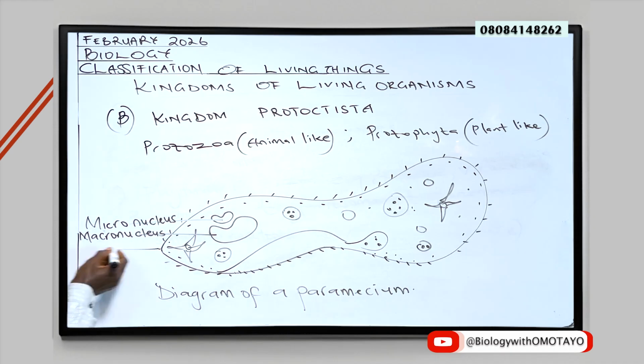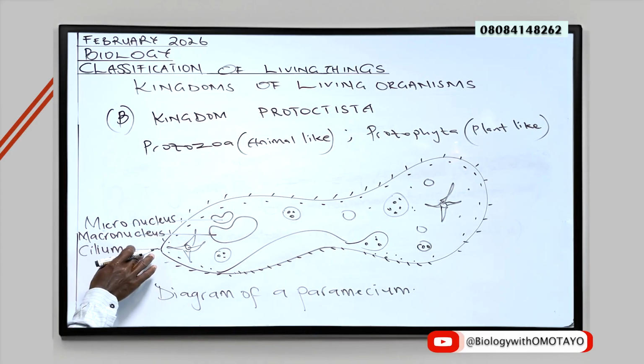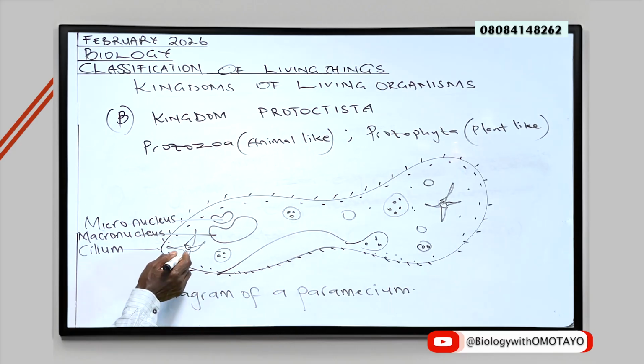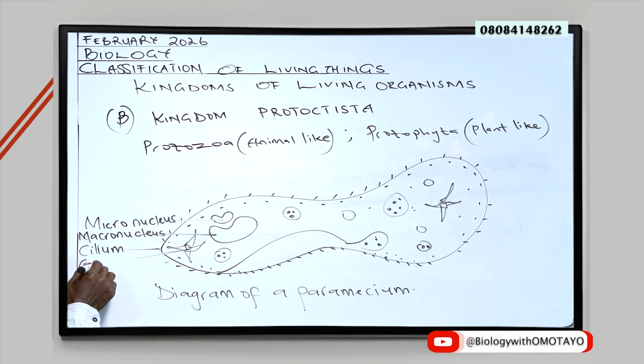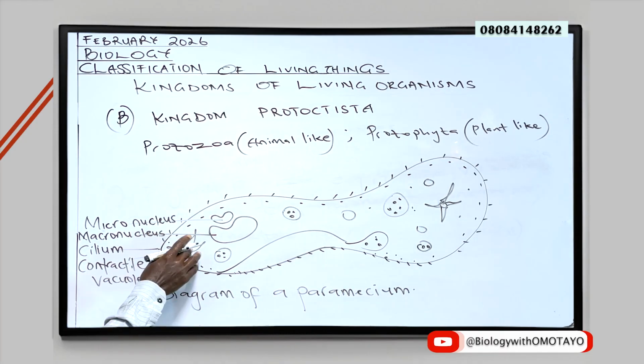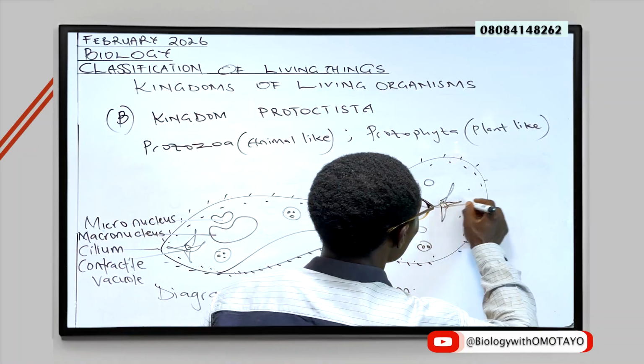Okay, we have the cilium here, singular cilium, which aids movement. If I am touching more than one, I will not say cilium, I will rather say cilia. And here is a contractile vacuole. A replica of it is also here.